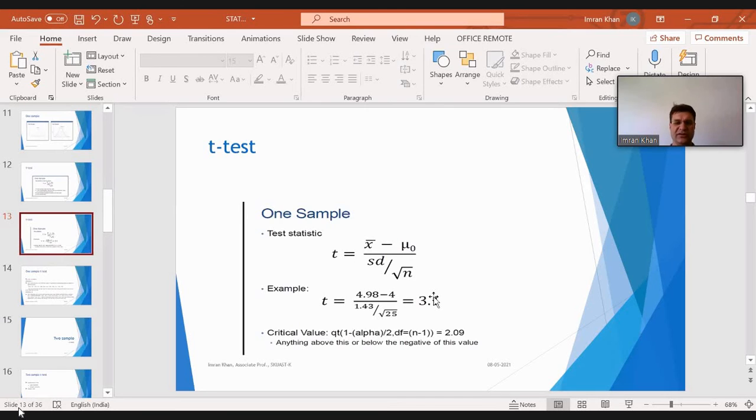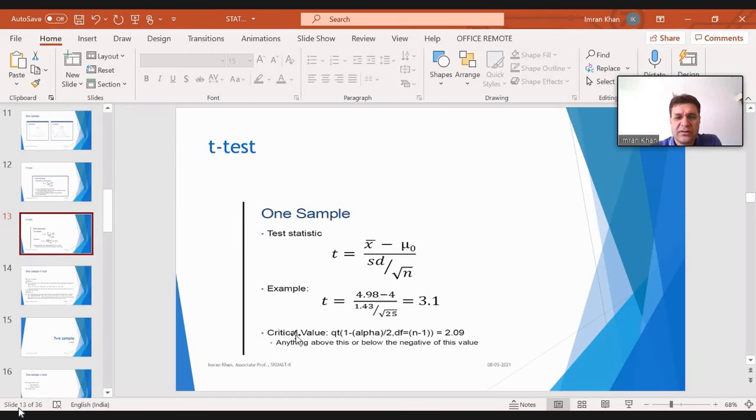This calculated t is to be compared with a tabulated t. The tabulated t is always given in the textbooks, or nowadays we have computer software, which gives it readily. But if you are doing it manually, then you have to compare this calculated t, that is 3.1, with the tabulated t.